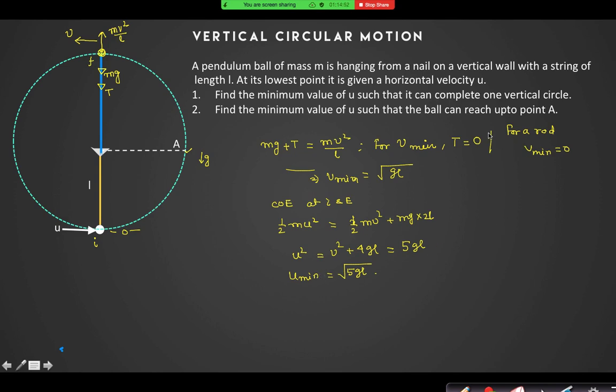Okay. And for a rod, can you tell me what is the V minimum or U minimum? Yes. For a rod, half mu square is equal to mg into 2L, and U is equal to root over 4gl. For a rod, it is a smaller velocity, but for a string, you have to impart root 5gl. So why will it be mg into 2L?